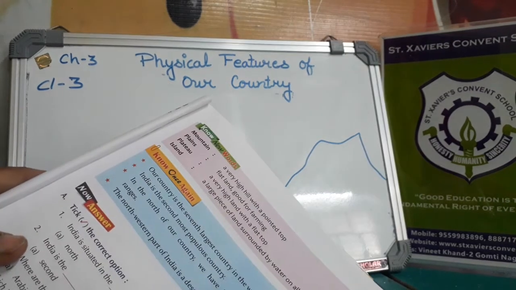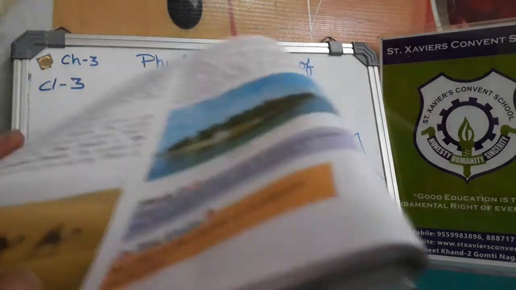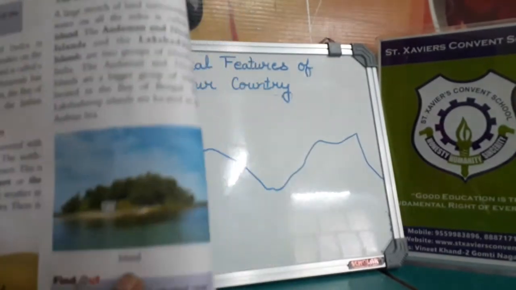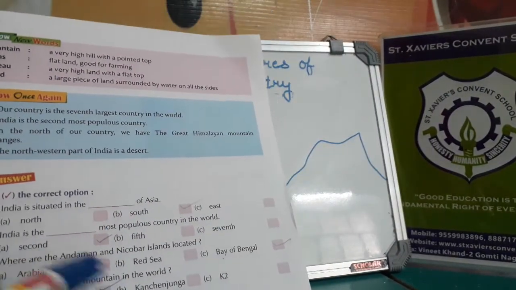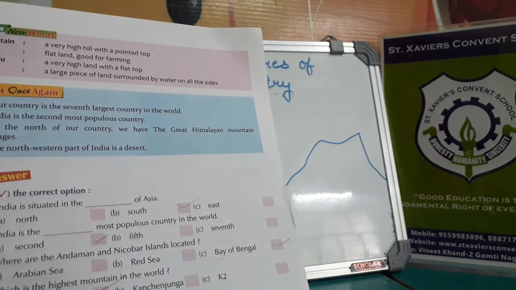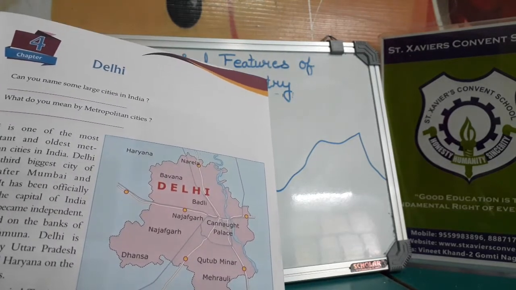In your book, you have to do some hard work. Firstly, you have to do the hard words of this chapter, and after that the word meanings of this chapter and the question answers. You have to do the question answers in your notebook also, and all the exercises in your book.